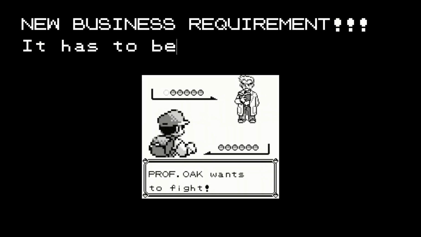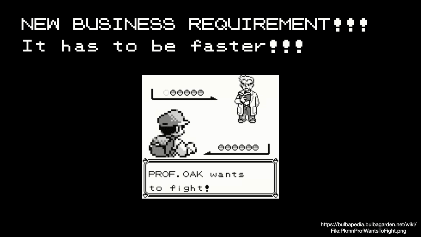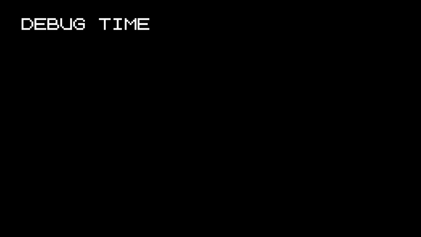But then again, never-ending story. The business guy comes to us and sees that it's slow. It's too slow. It has to be faster. We are losing customers. We are losing money. The parents can't stand crying kids, will disconnect their credit card, and will be lost. Okay, so it's another debug time.